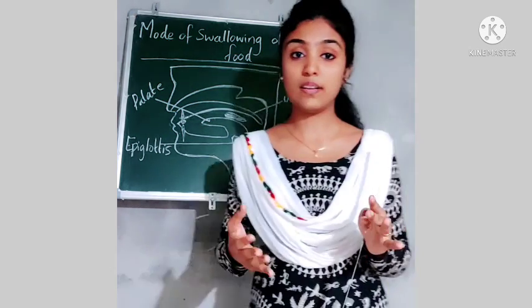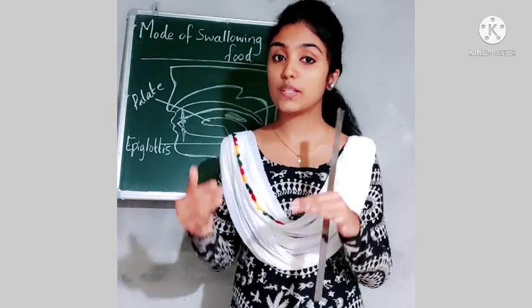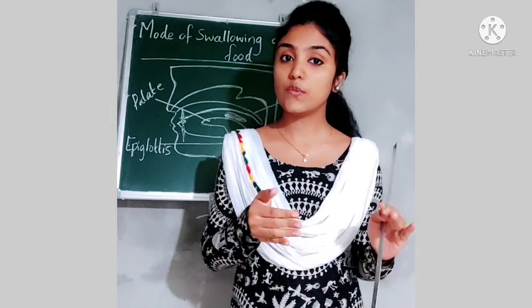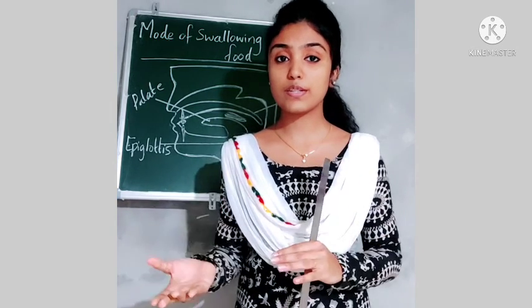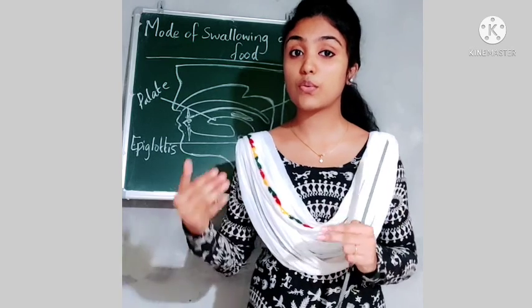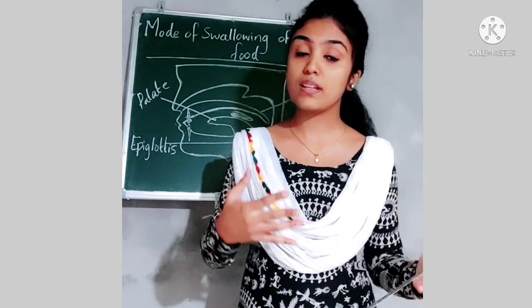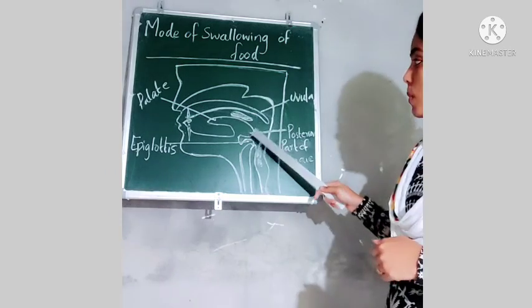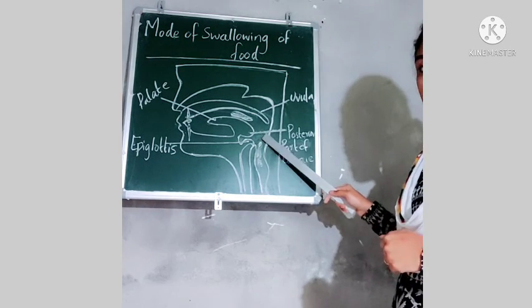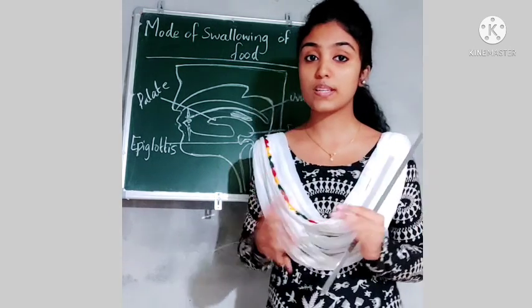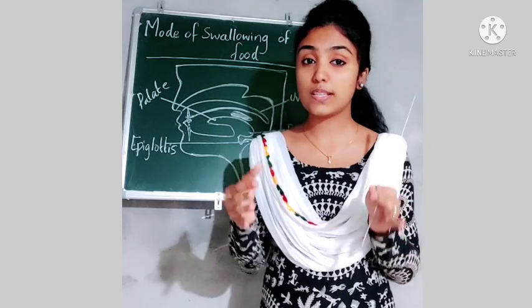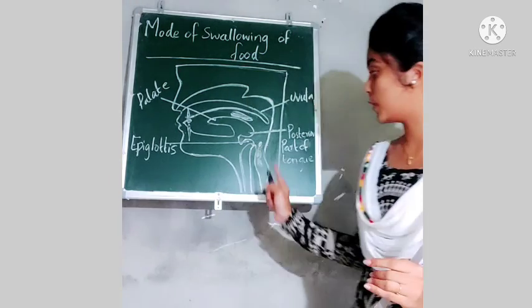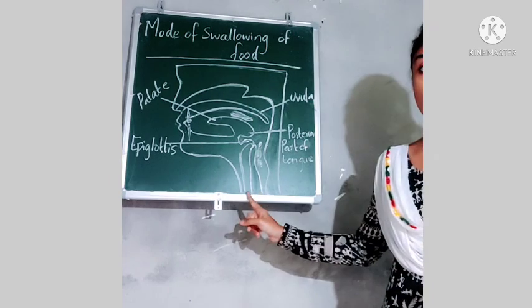But we know that when we consume food, our food is directly entering into the food pipe, but it is not entering into the trachea or windpipe. If food enters into the trachea or windpipe, what happens? It may lead to death. So it is not happening even though there is a common junction for food and air. So how is this accuracy maintained, how is the food accurately entering into the food pipe without entering into the windpipe?